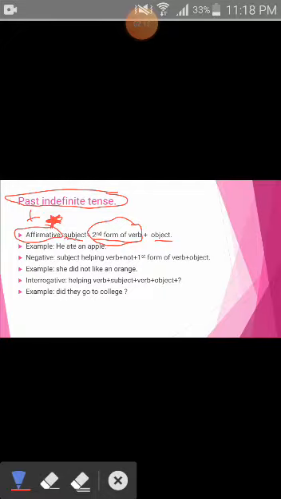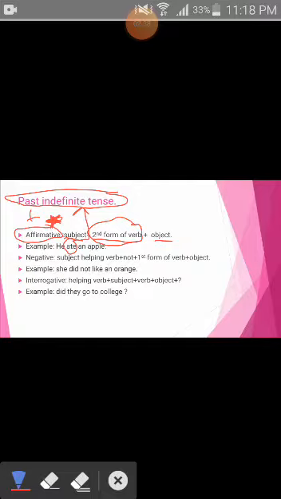Wherever the second form is used, definitely a flash will come to your mind that this belongs to the past indefinite tense of the English structure. Is it clear? This is the main idea. Wherever you will have only the second form, you will see that this belongs to affirmative sentences of the past indefinite tense.